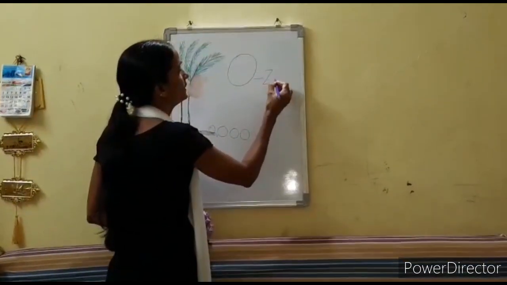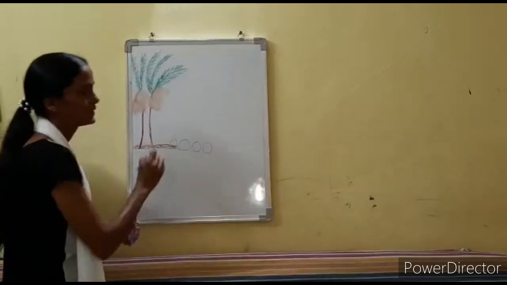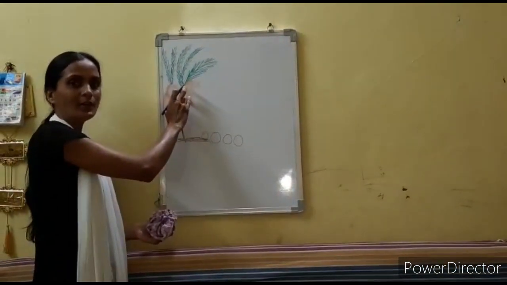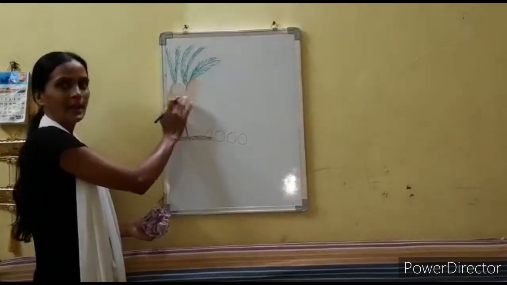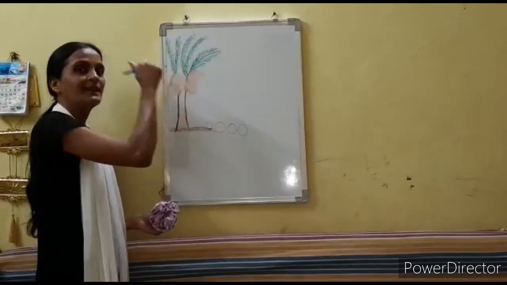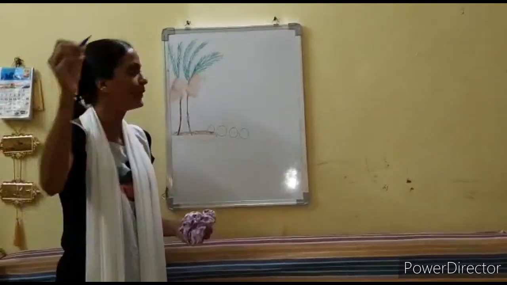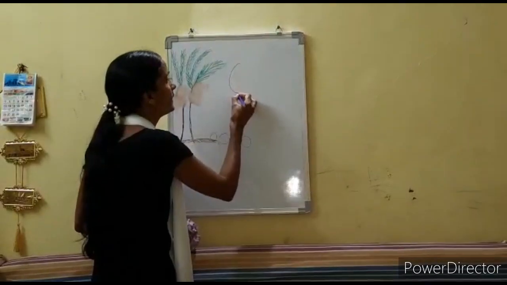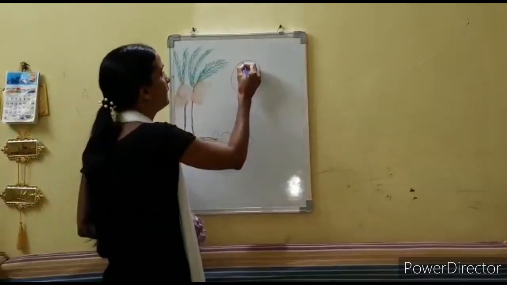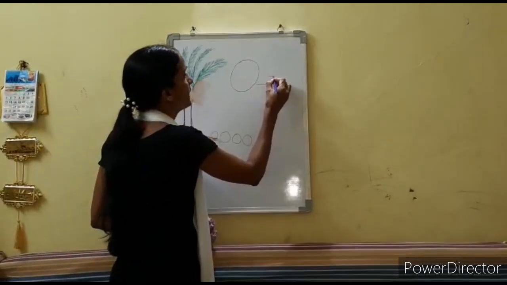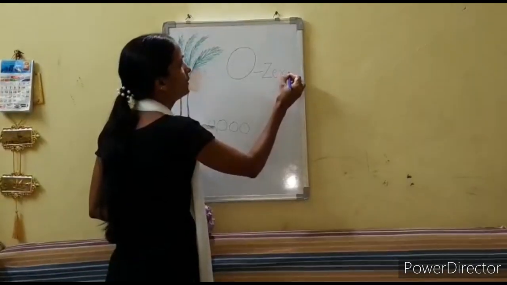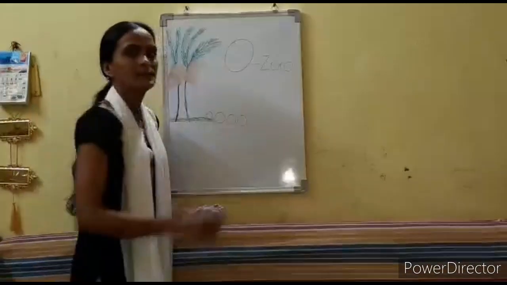Z, E. So, how many left on the tree? Can you see any coconuts on the tree? Yes, 0. 0 coconut. Okay? This is number 0. Z, E, R, O, 0.